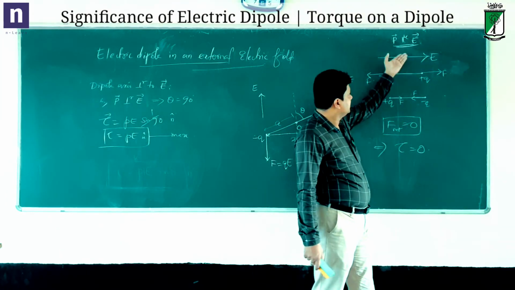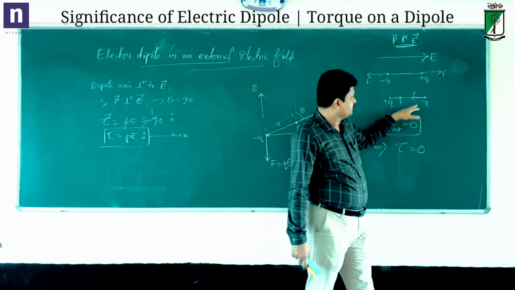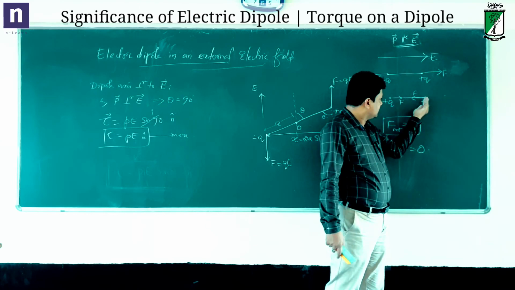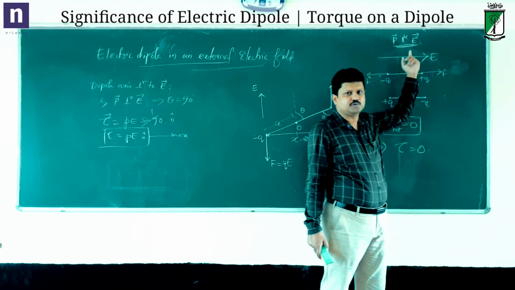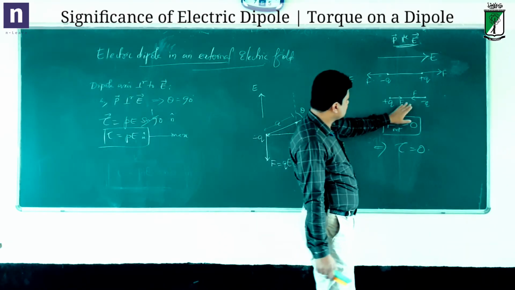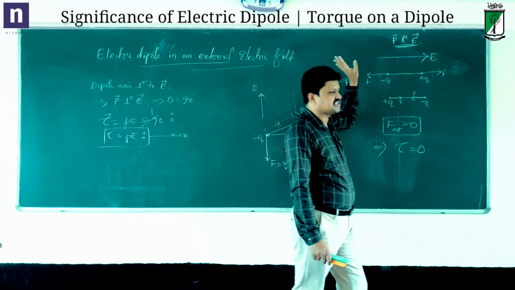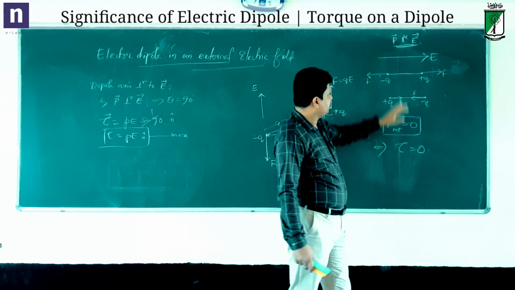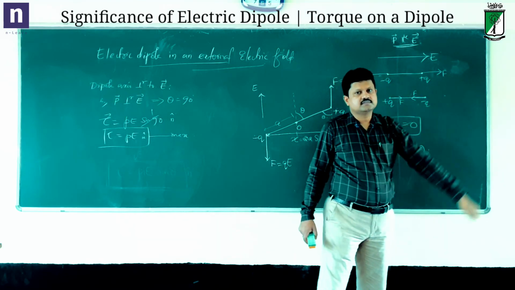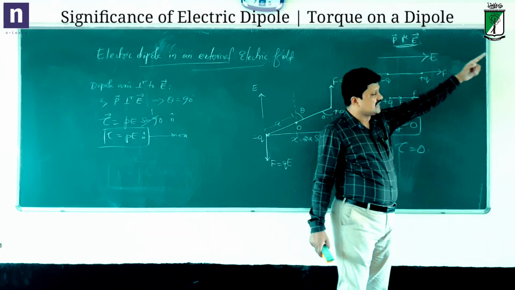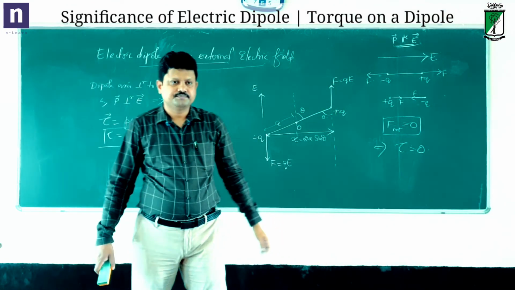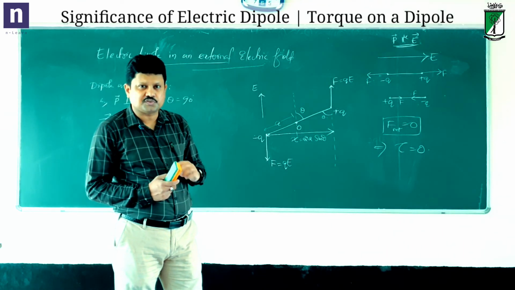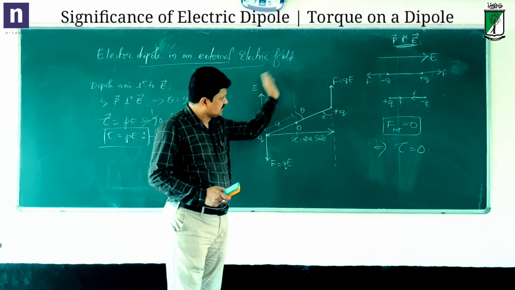Whereas when the dipole is anti-parallel to the applied field, the negative charge will have a stronger force because the field is stronger there, and that is to the left, opposite to the field. So the net force is towards the decreasing direction of the field when the dipole is anti-parallel to the field. If it is parallel to the field, the net force is in the direction of increasing field. So that's about torque. The non-uniform field I explained just now is not very important for your syllabus, whereas the uniform field, you understood.